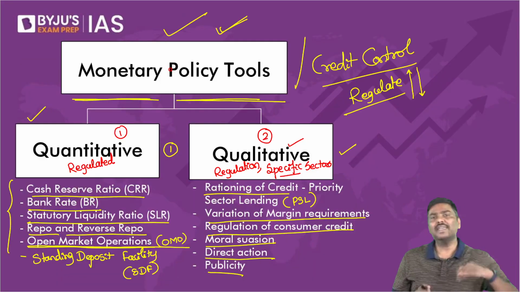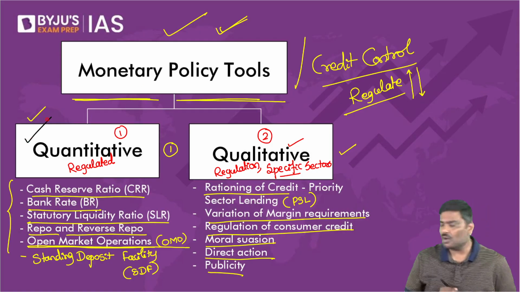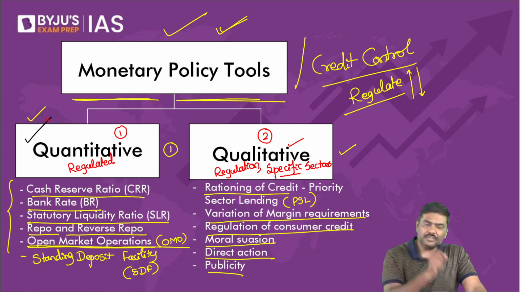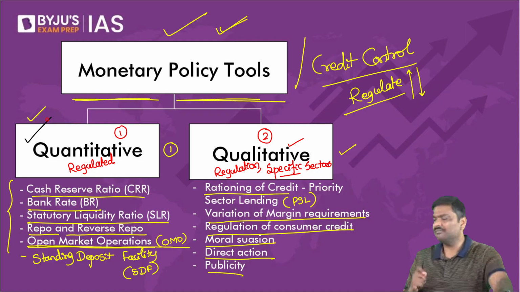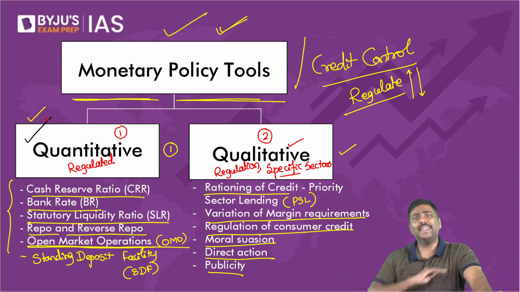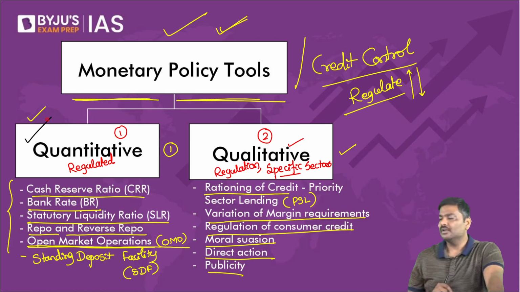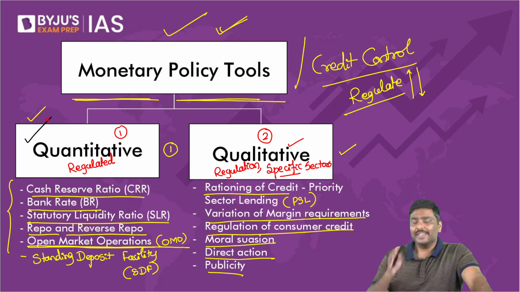Now, please make an observation. We have covered all the tools under quantitative. Anybody has a problem with this? Now, let me ask you a very simple question. Take any of the tools. Can you specifically target agriculture sector? Let me know. Take any of the tools under quantitative. Can you specifically target agriculture sector?